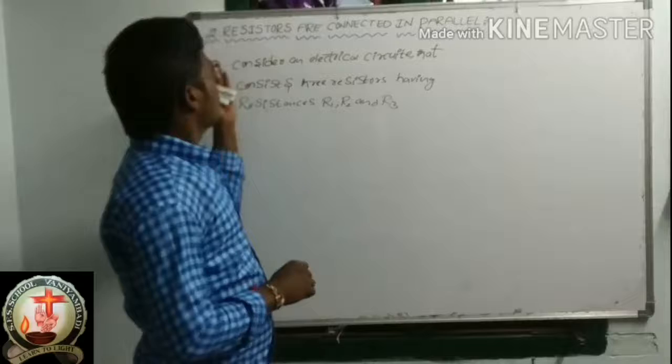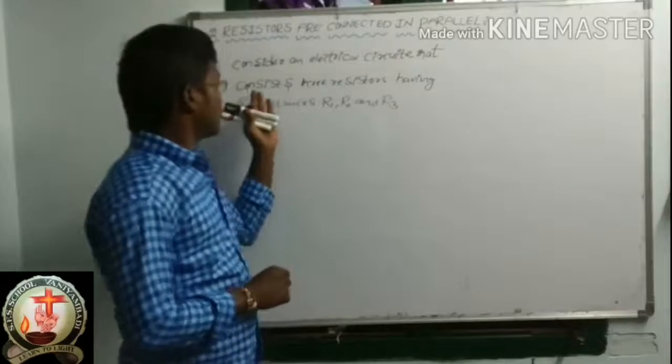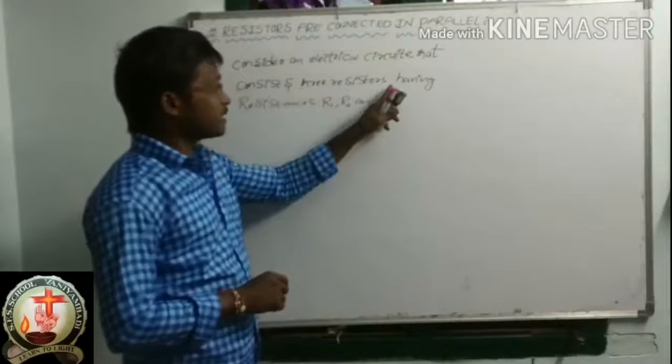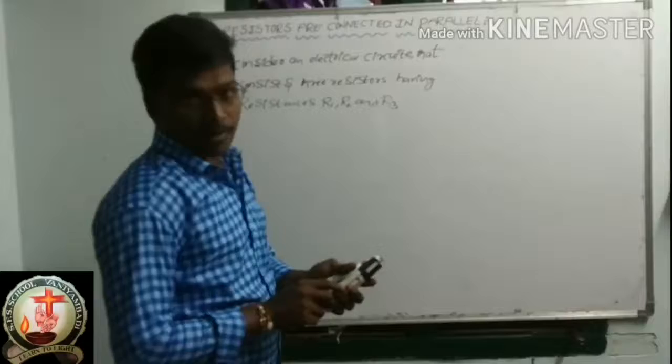So in this, the resistors are connected in parallel format. Consider an electrical circuit that consists of three resistors having resistances R1, R2, R3. I will draw the diagram, please see.